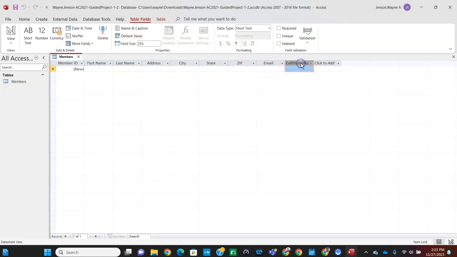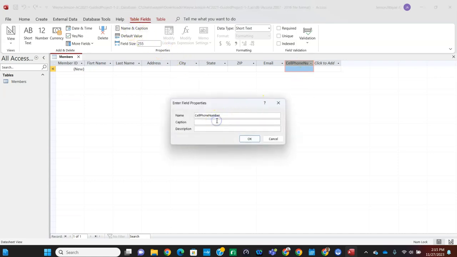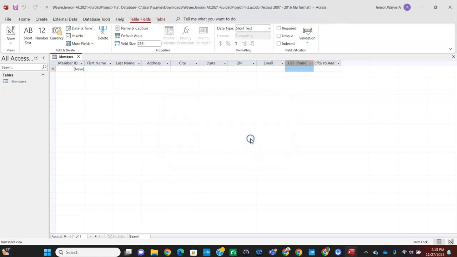And then if we click on the cell phone, we're going to change the caption to cell space phone. And we're going to change the size to 12. And then hit enter. And then click the save button to save the changes. So up here, click on the save button.